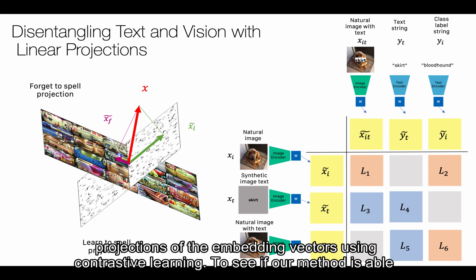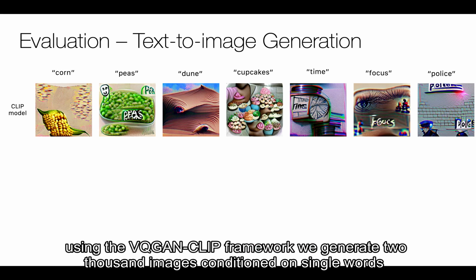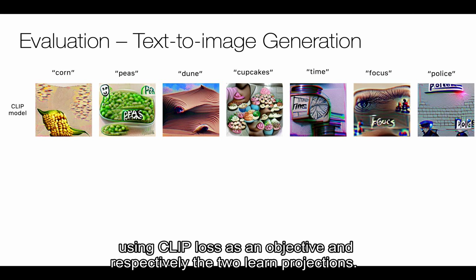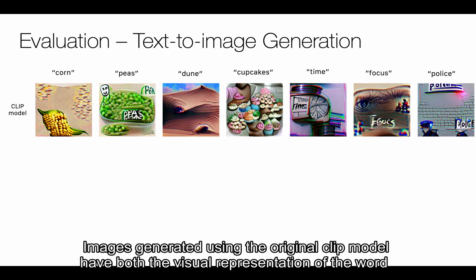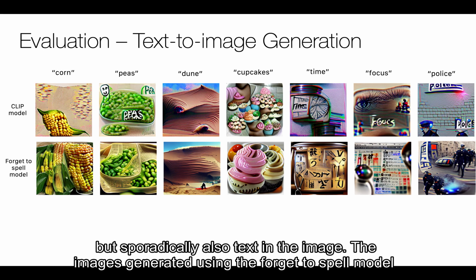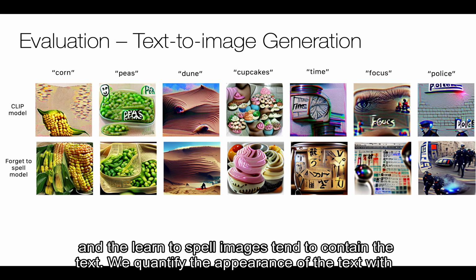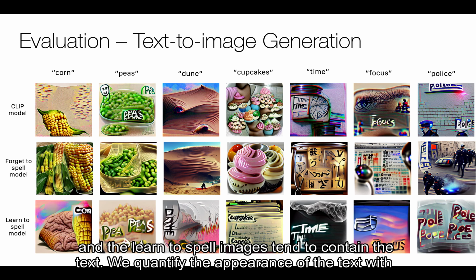To see if our method is able to separate representations of text in images from visual concepts, we study generated images. Using the VQ-GAN-CLIP framework, we generate 2,000 images conditioned on single words using CLIP loss as an objective, and respectively the two learned projections. Images generated using the original CLIP model have the visual representation of the word, but sporadically also text in the image. The images generated using the forget to spell model don't show the text, but rather focus on the visual aspect of the query. And the learn to spell images tend to contain the text.